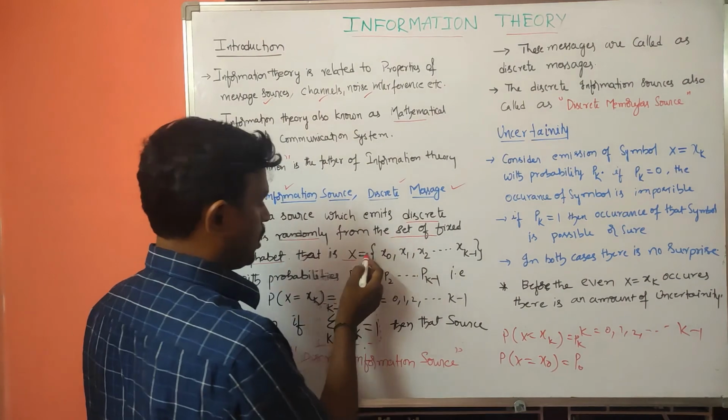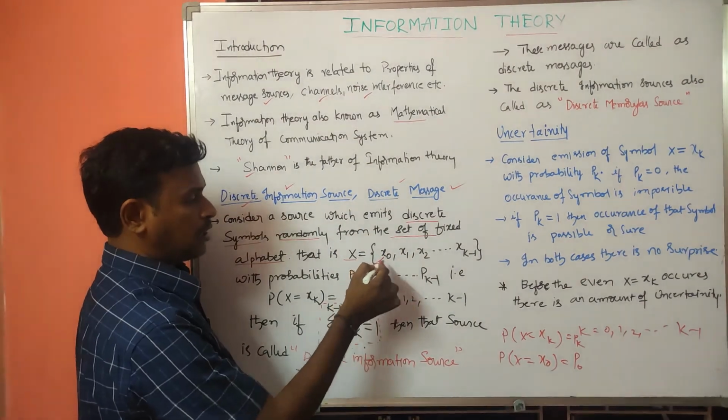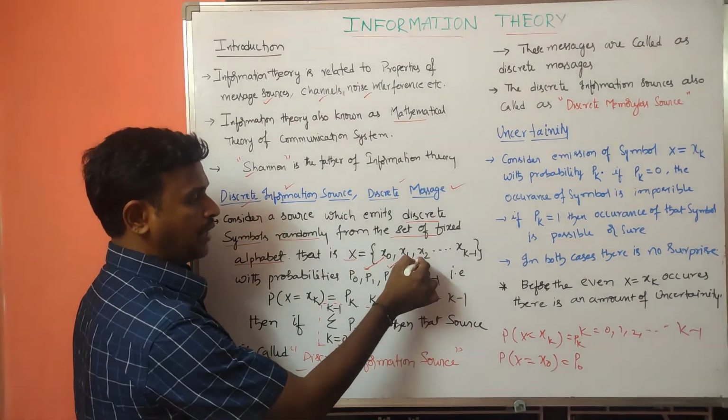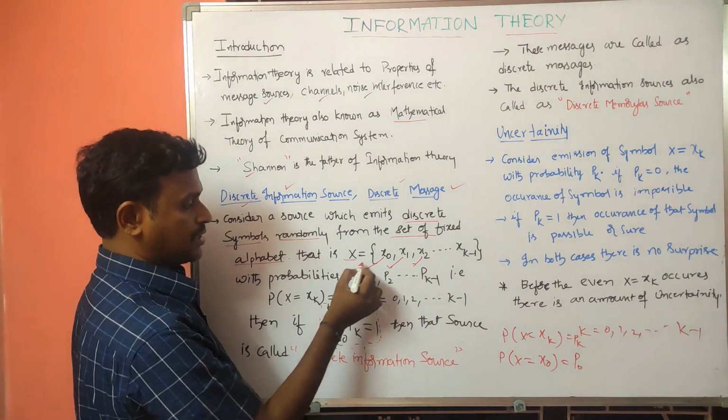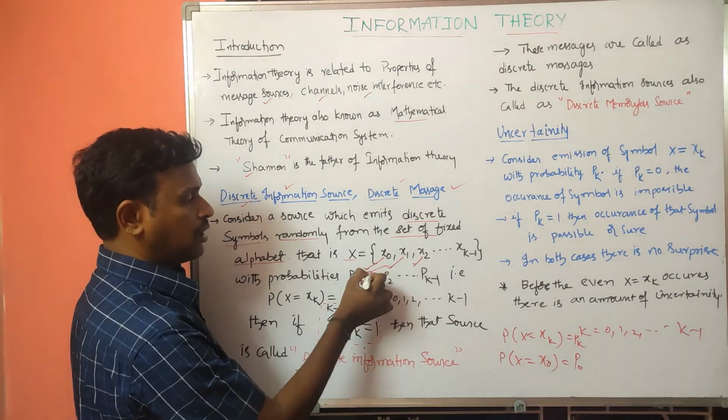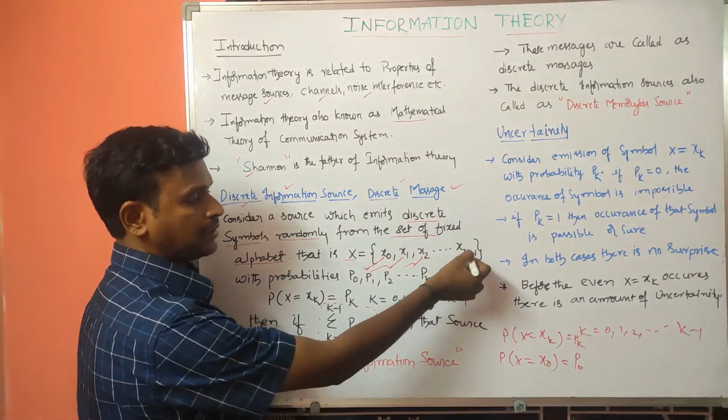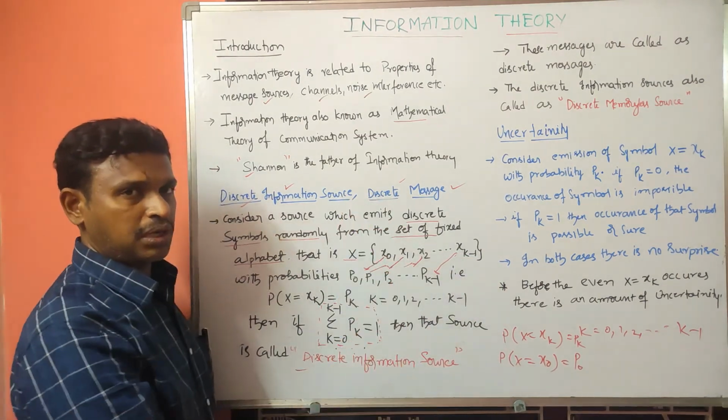So we have x0, p0; x1, p1; x2, p2; like that up to xk minus 1, pk minus 1.